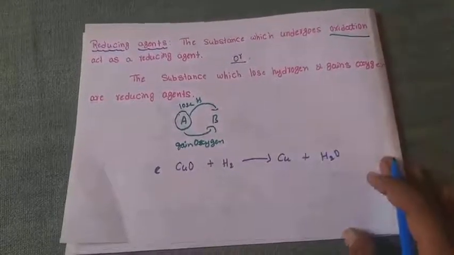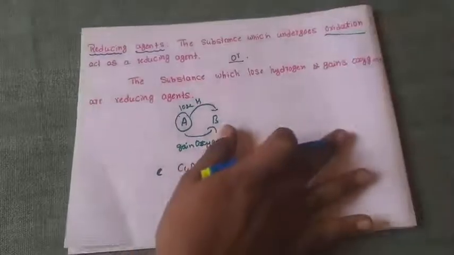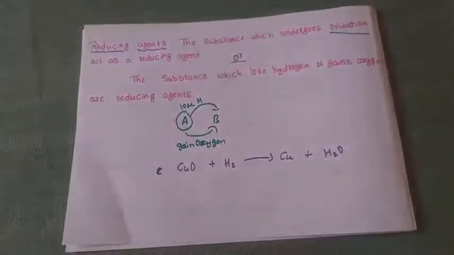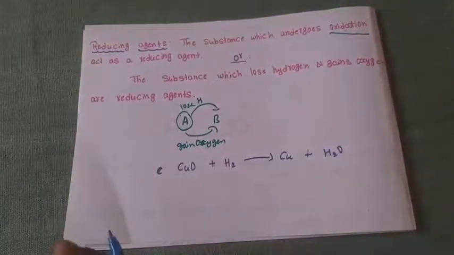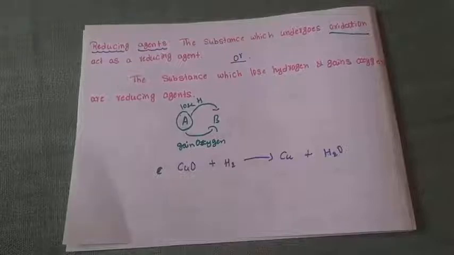Let's first find out oxidation and reduction. Without finding oxidation and reduction, we will not be able to explain which is the oxidizing agent and which is the reducing agent. Because of that, first find out which is under oxidation and which is under reduction.